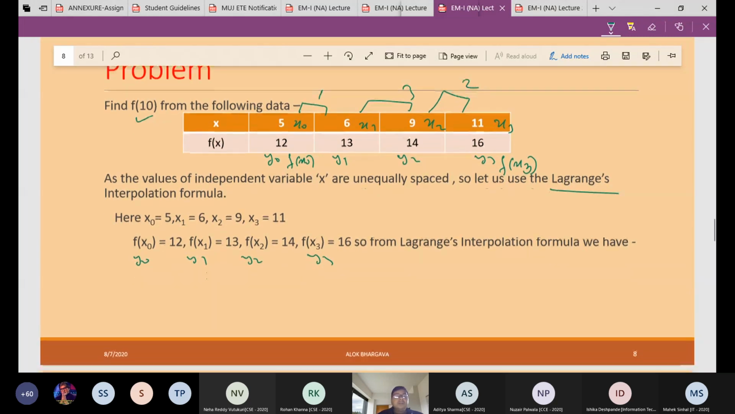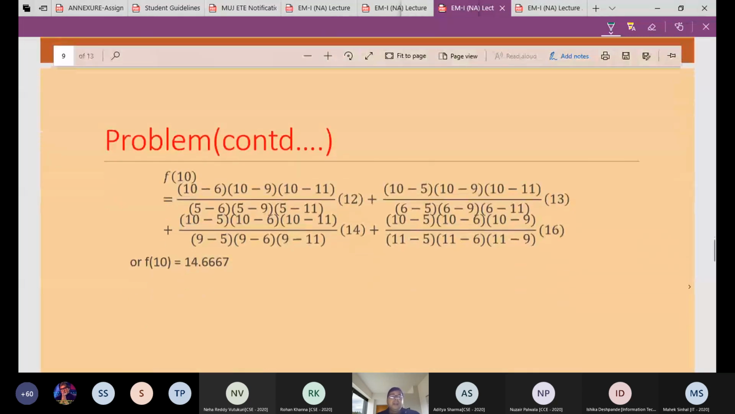From Lagrange's formula, you simply use this formula for f of 10, which means x equal to 10. So in the formula, apply x, 10 minus 6, 10 minus 9, and so on. This is x naught, this is x1, this is x2. This is f of x naught, f of x1, or we call it y1, y2, y3. Just put these values in the formula, you will get 14.6667. Makes sense?